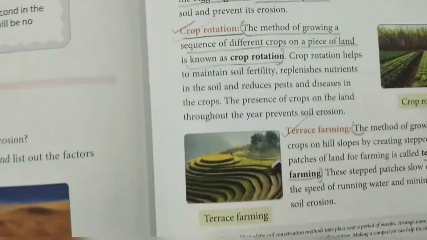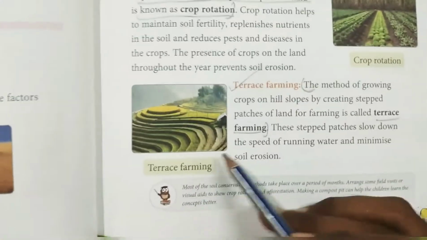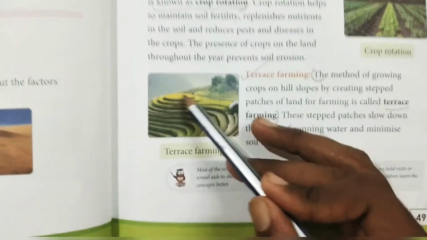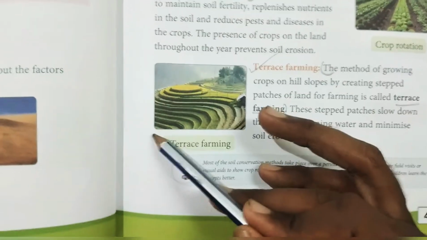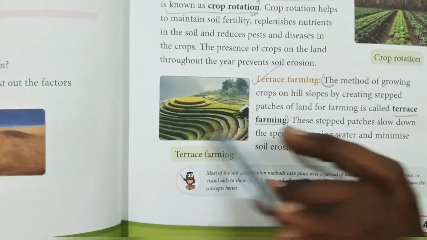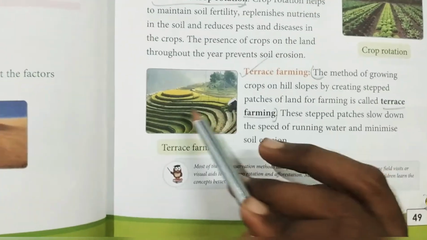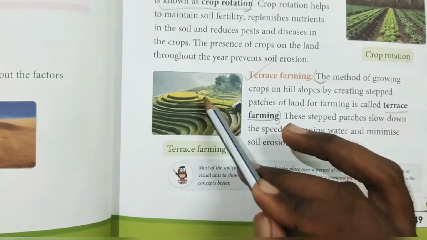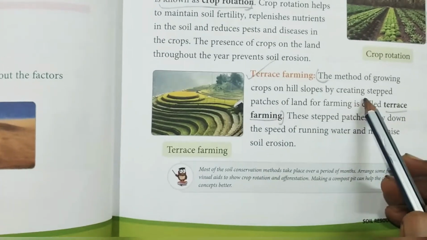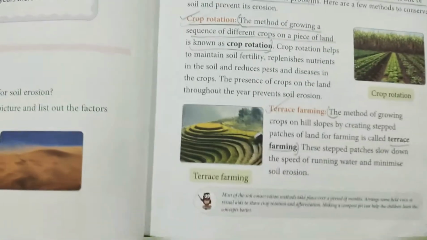Now let's see terrace farming. What is terrace farming? As you can see in the picture, it is the method of growing crops on hill slopes, in a sloping way, taking the form of a hill. That is why it is known as hill slope. By creating steps, stepped patches of land for farming, it is known as terrace farming.